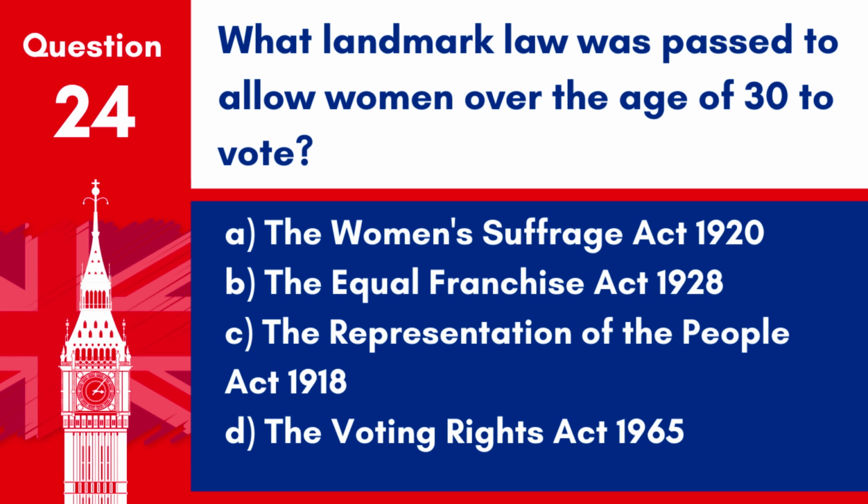Question 24. What landmark law was passed to allow women over the age of 30 to vote? A. The Women's Suffrage Act 1920. B. The Equal Franchise Act 1928. C. The Representation of the People Act 1918. D. The Voting Rights Act 1965. Answer: C. The Representation of the People Act 1918. This act was a significant reform to the electoral laws in the United Kingdom, granting women over the age of 30 the right to vote.